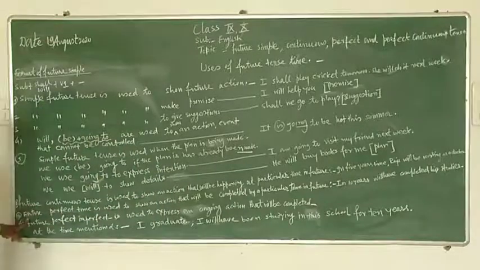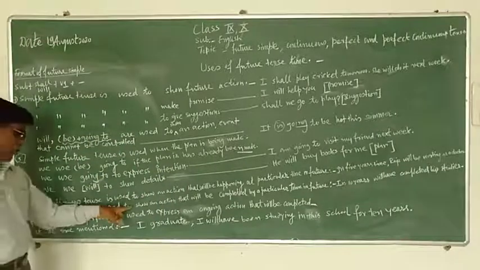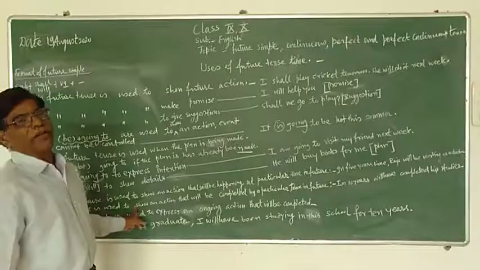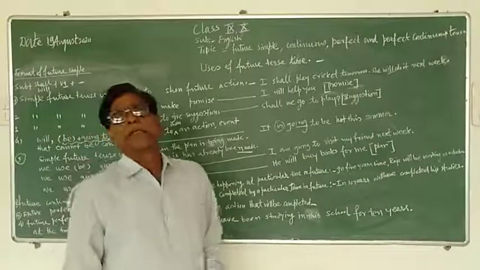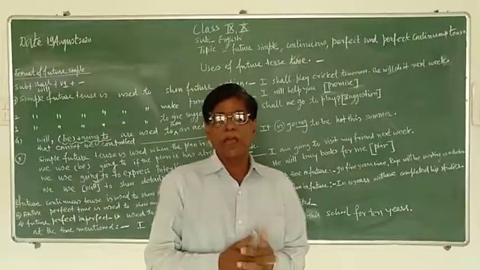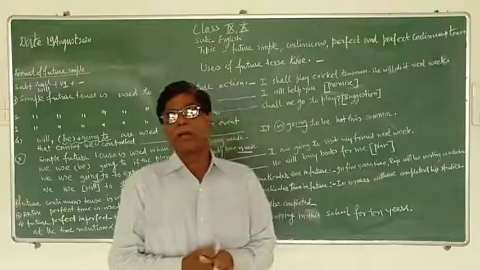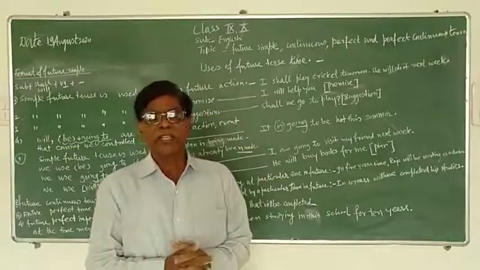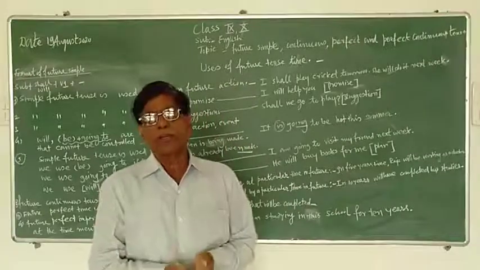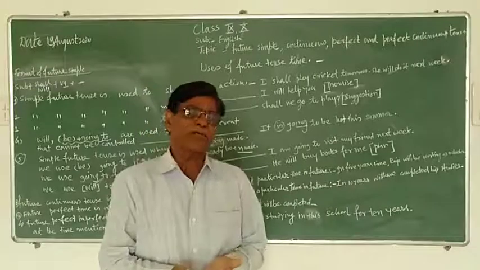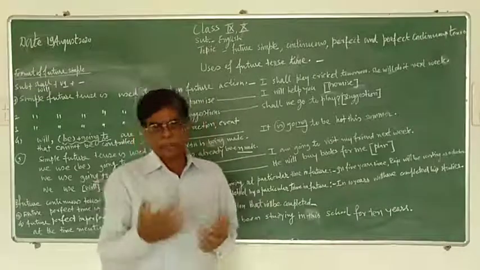And now, perfect future tense is used to show... Do you know the format of perfect future tense? Subject plus will have, subject plus shall have, plus V3 plus object or complements. This is the format of perfect future tense.